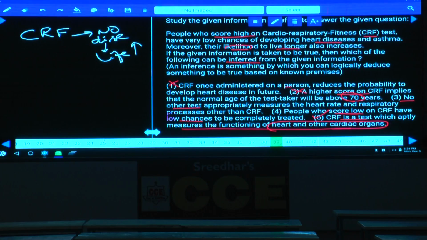Now this is about question number 39, and the next is English. Sir is waiting there for the last 10 minutes.